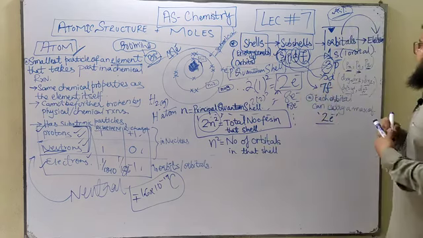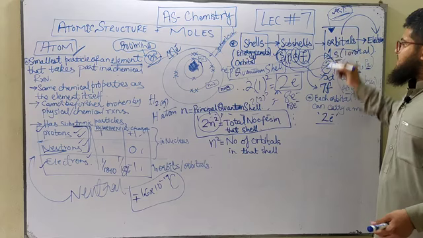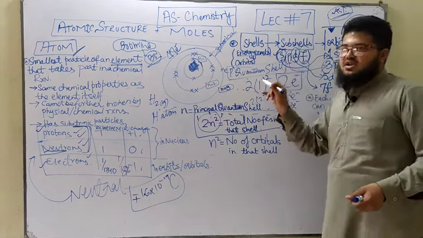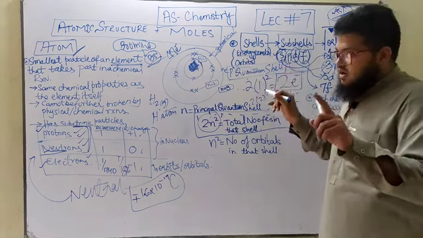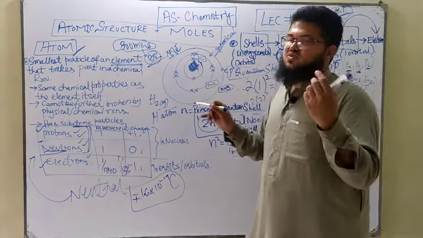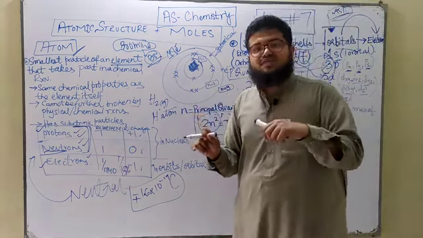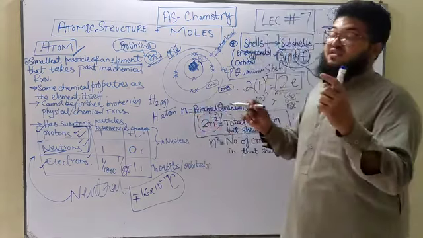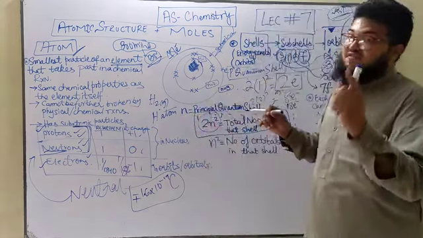Now these are the numbers that you are supposed to learn: within the s subshell, you've got 1 orbital; within the p subshell, you've got 3 orbitals; within the d subshell, you've got 5; and within the f subshell, you've got 7 orbitals.